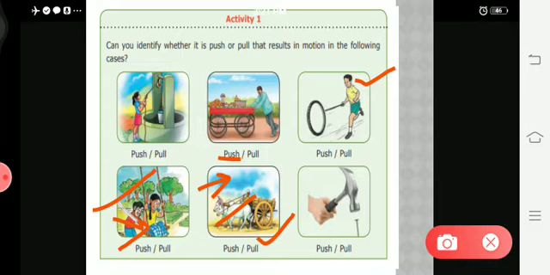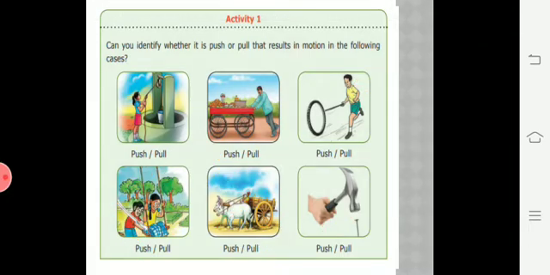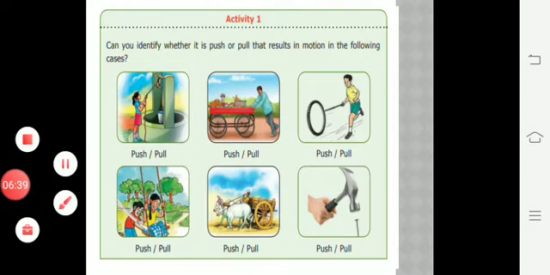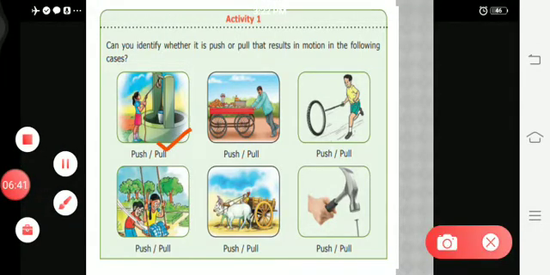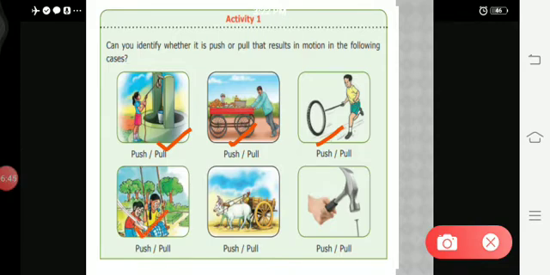In order to stop this bullock cart, he is pulling. And in the last image, you can see he is pushing the hammer. So push. So the answer here is: first image pull, second image push, third image push, fourth image push, next image pull, and the last image push.